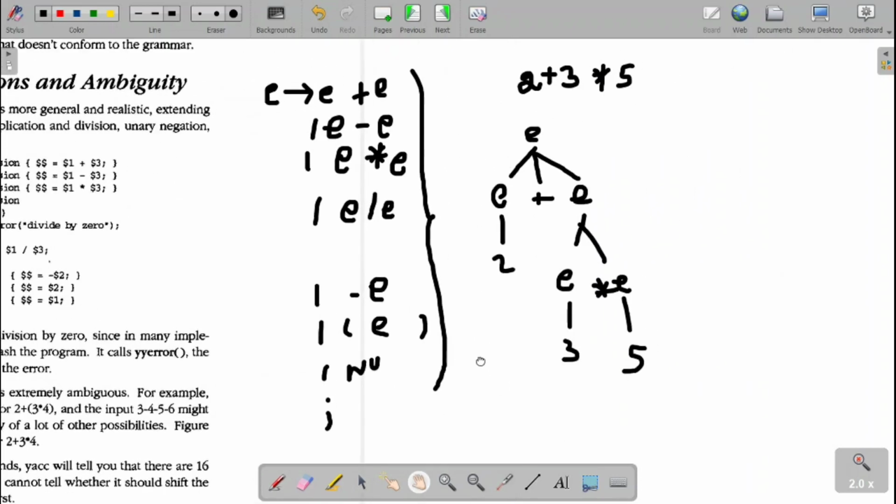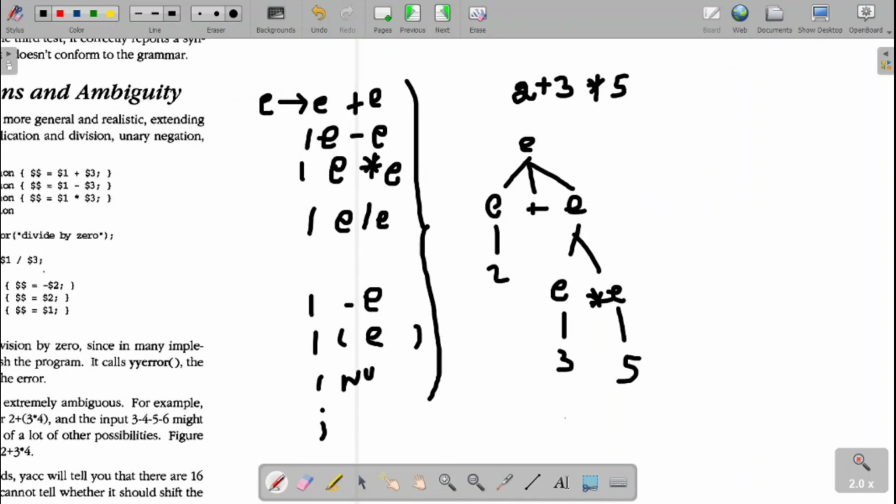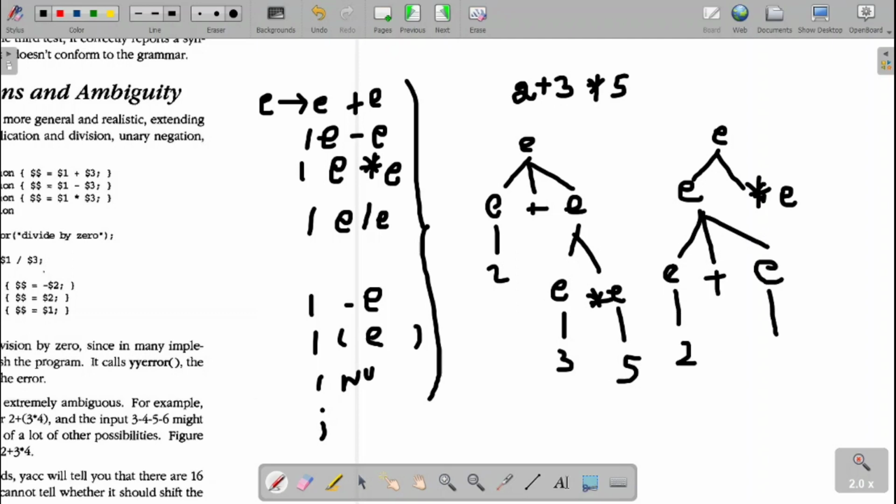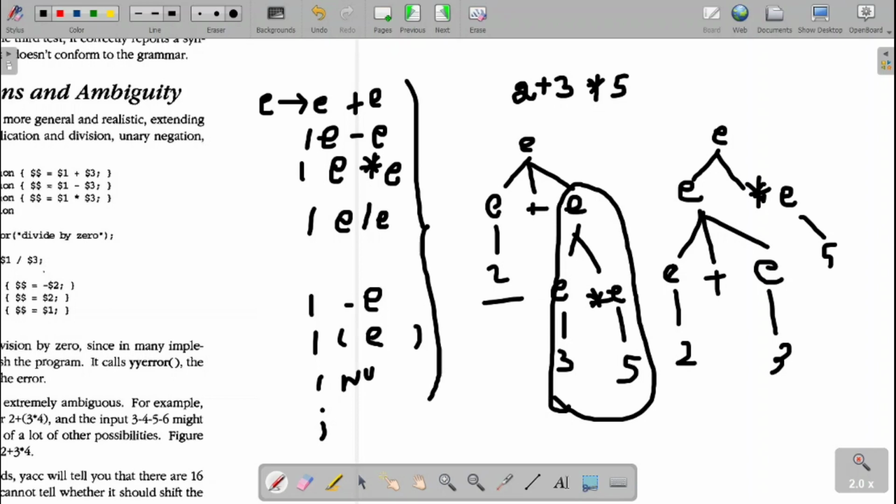Right? So now if I try to generate the other parse tree, again E derives, now I will apply the star first. E derives E star E. For the first E I will apply E derives E plus E. Again this E derives 2, this E derives 3, this E derives 5. So now in the first case, first we are solving the star, then we are adding the 2. In the second case, first we are doing the addition, and the result will be multiplied by the 5.